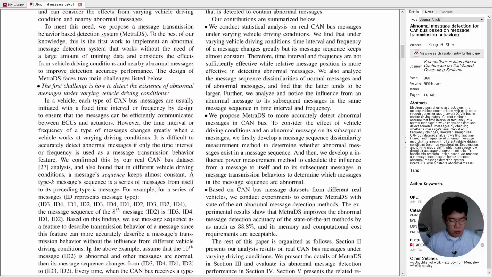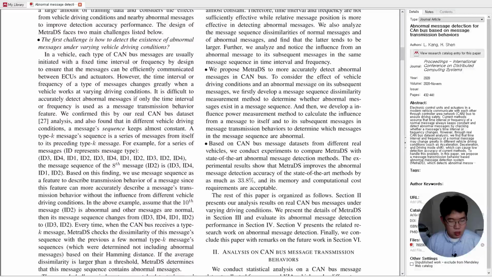In the above example, assume that the 10th message ID2 is abnormal and the other messages are normal. Then the message sequence changes from ID3, ID4, ID1, ID2 to ID3, ID2 every time the CAN bus receiver receives a type K message.